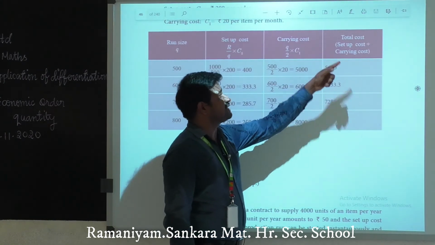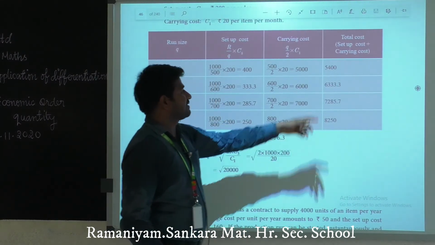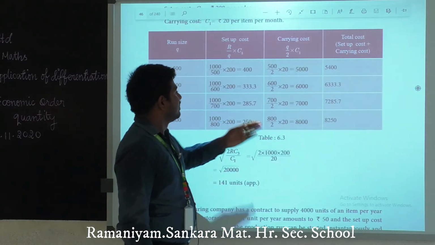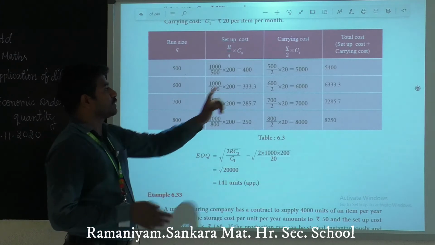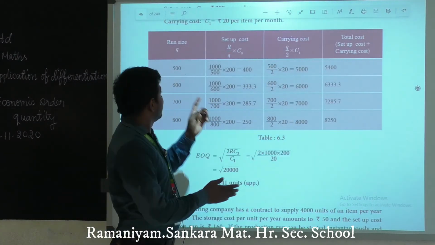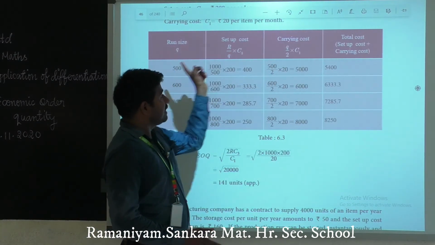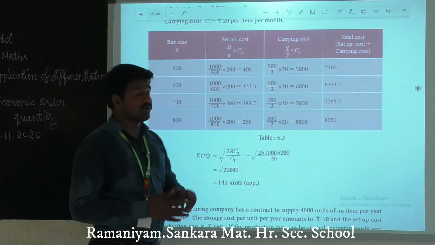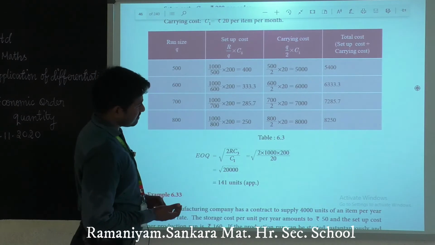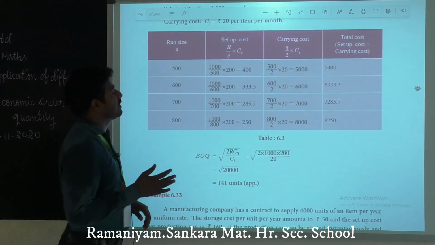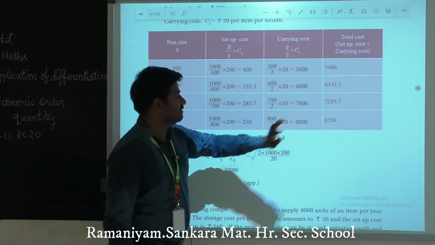Total cost equals setup cost plus carrying cost, result is 5400. That's all, students. Clear? So we found the total cost according to the quantity. Run size 500, total cost is 5,400. Run size 600, total cost is 6,333.3. Likewise, we will have the results.